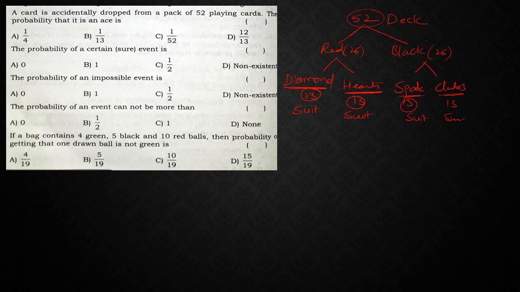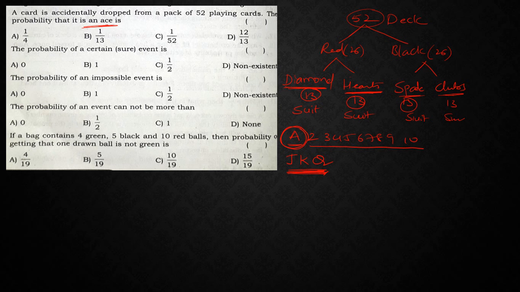So in these 13 cards, you will be having ace followed by 2, 3, 4, 5, 6, 7, 8, 9, 10. So these all are nothing but numbered cards. Next, ace is a picture card. Next, you will be having jack, king and queen. So these are nothing but picture cards as well as face cards. So ace is only a picture card, whereas jack, king, queen are face cards as well as picture cards, right?